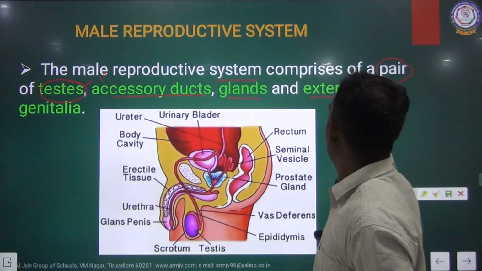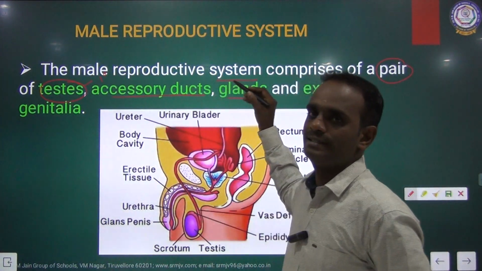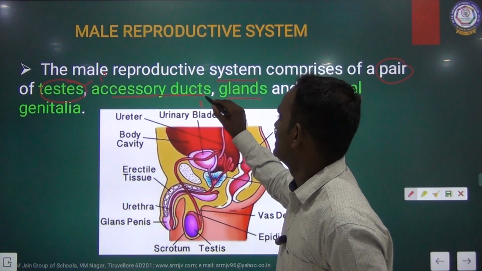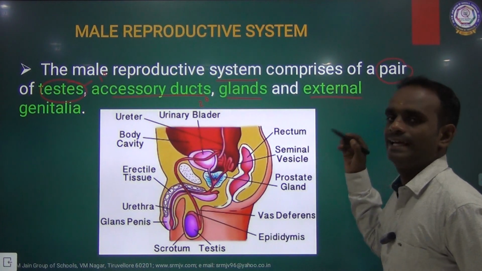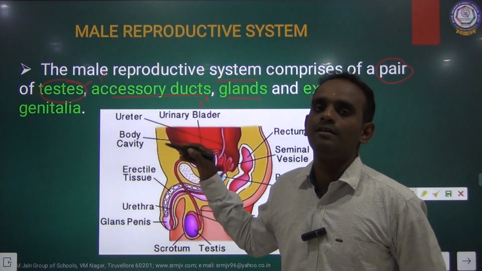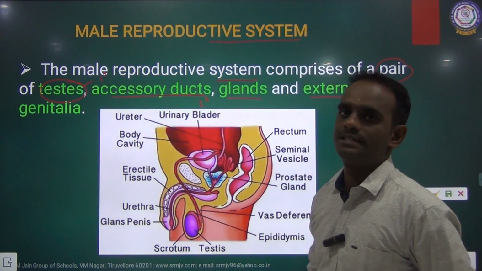So the primary organ is testis, then accessory ducts and accessory glands are said to be secondary reproductive organs, and then external genitalia. All these comprise the male reproductive system.